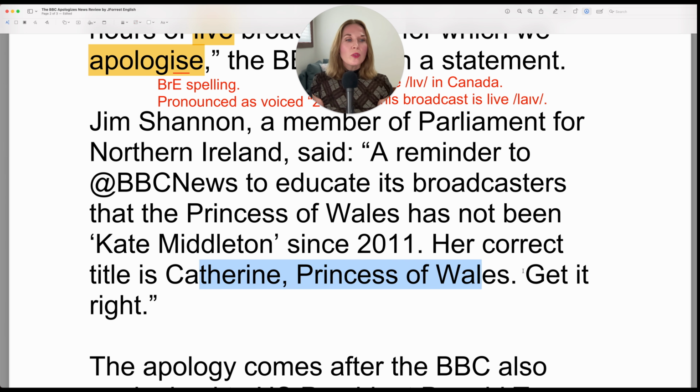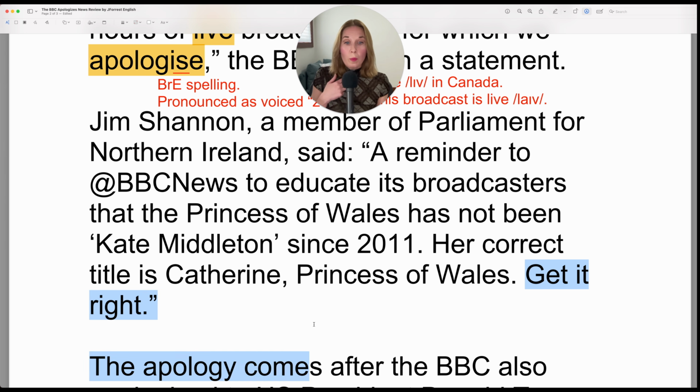Now, you can use this in a more positive way by saying maybe, "Let's make sure we get it right. So we have one chance to impress the client. Let's make sure we get it right," to get it right. So you can use it in a more positive way.